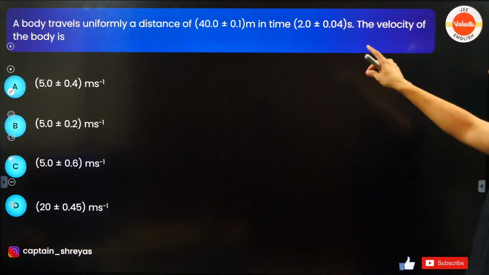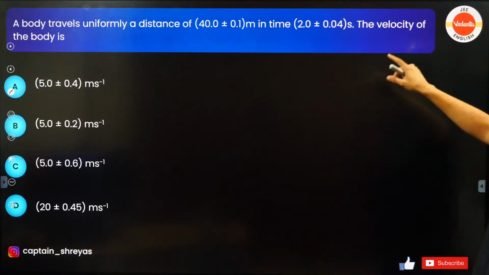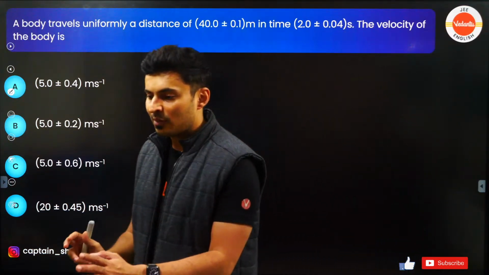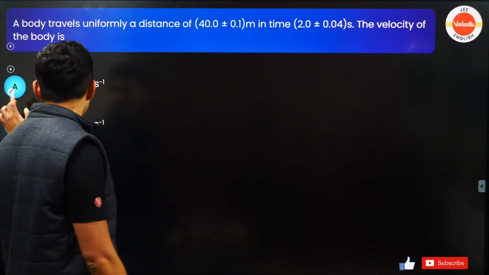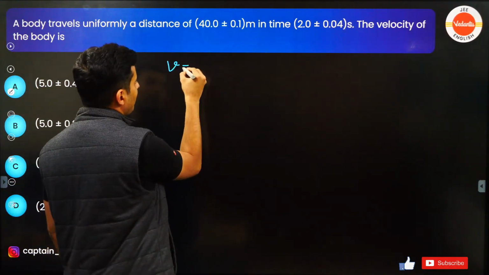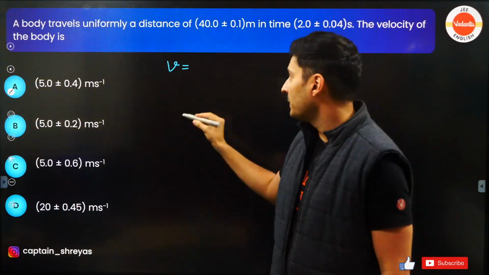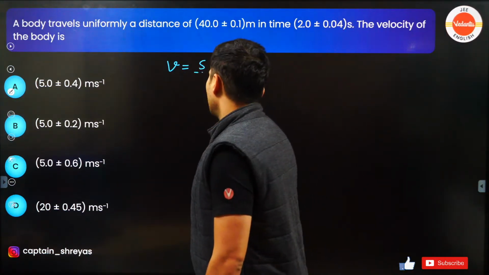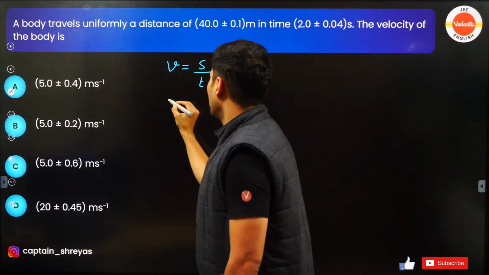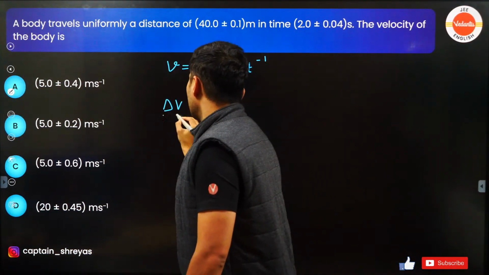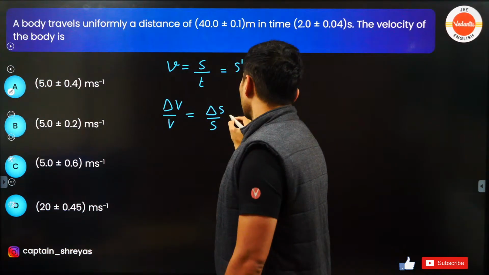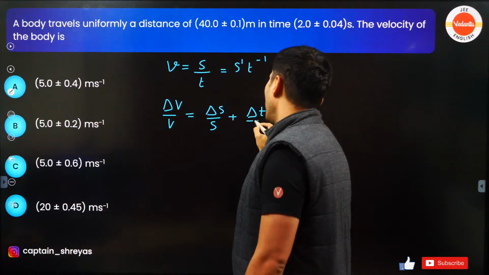A body travels uniformly a distance of this much in this much time. What is the speed of the body? Very common question, guys. Referral prediction channel saying C. Let's have a look. Speed is nothing but distance by time. So I can also write it as s raised to 1 t raised to minus 1. So delta v by v will be delta s by s plus delta t by t.